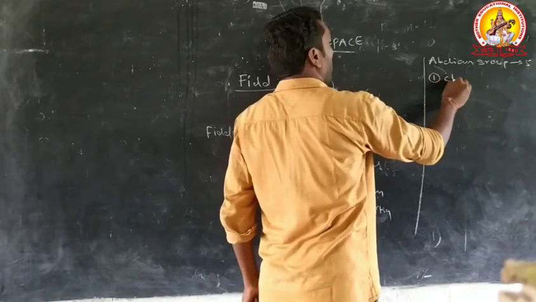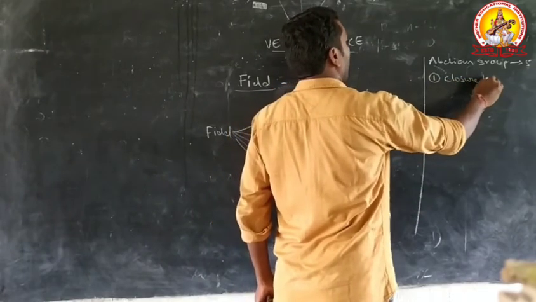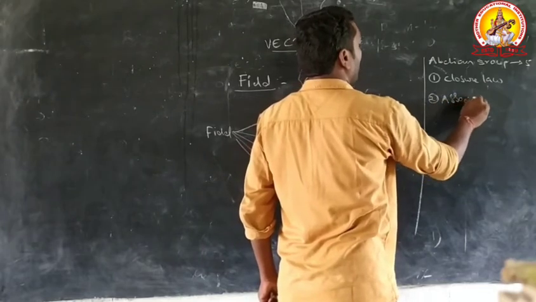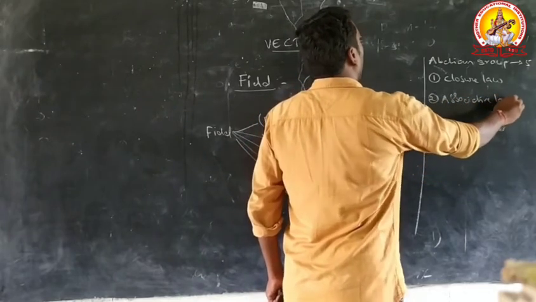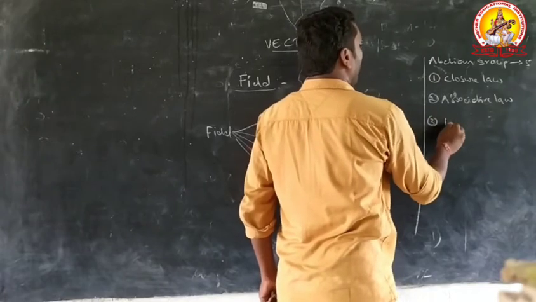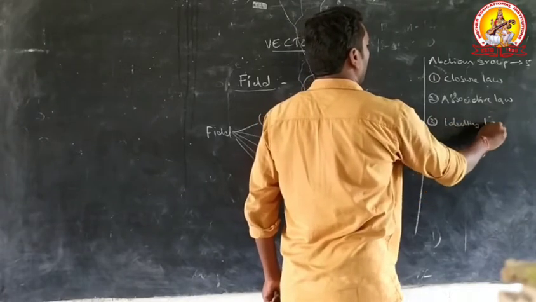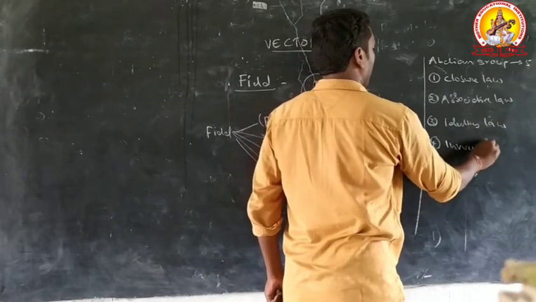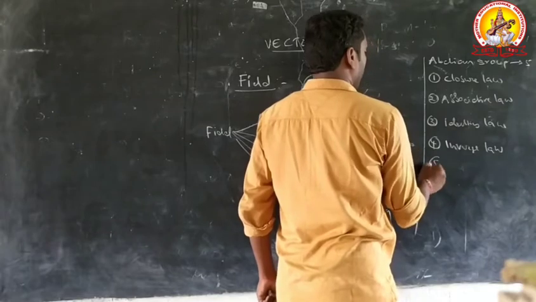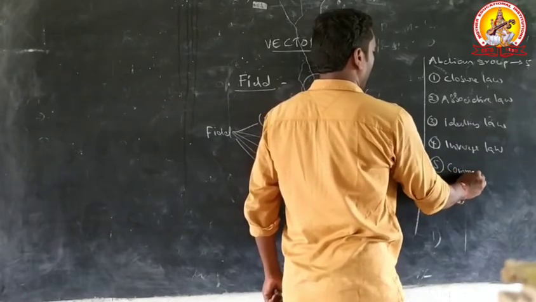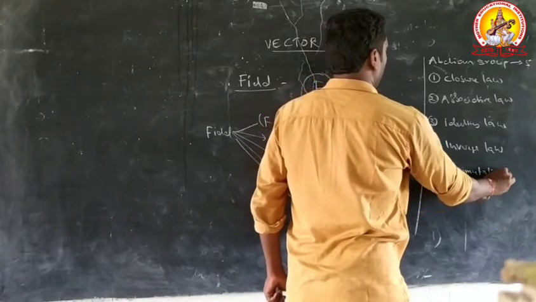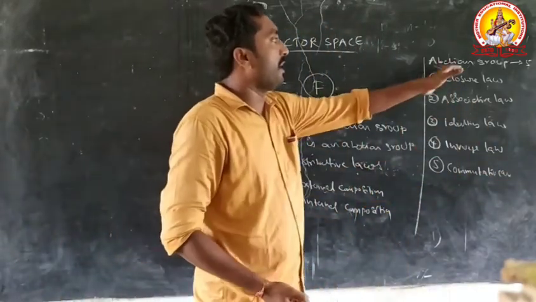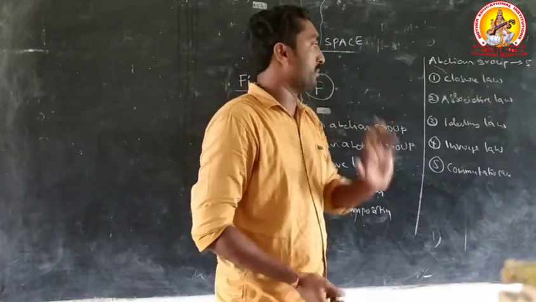The first condition is closure law. Another condition is associative law. Another condition is identity law. Another condition is inverse law. Another condition is commutative law. When these five conditions are satisfied, that's why the group is an abelian group.